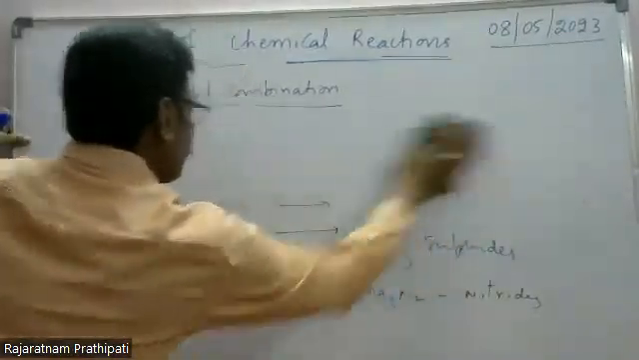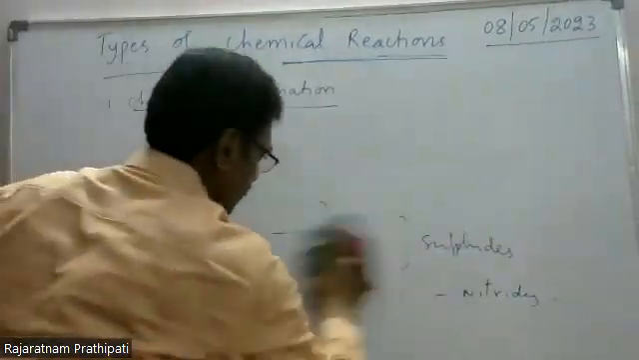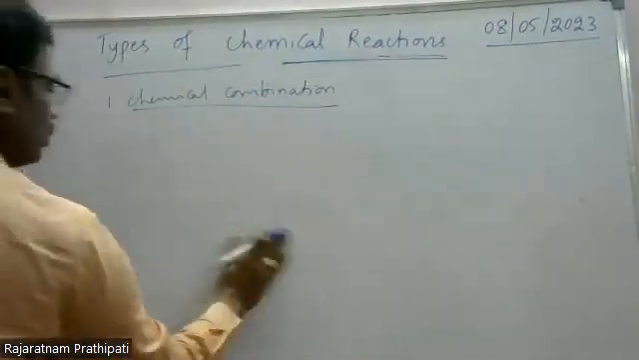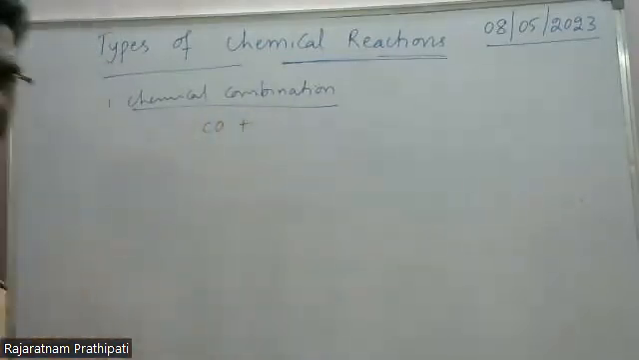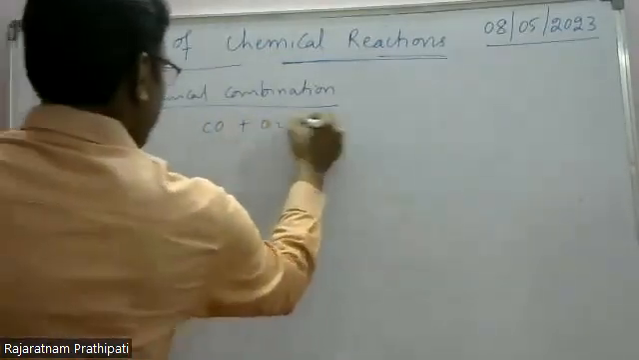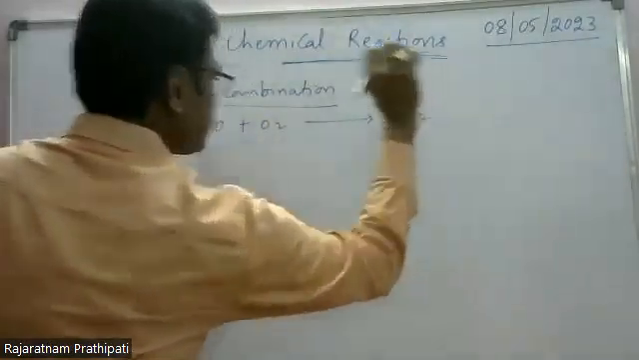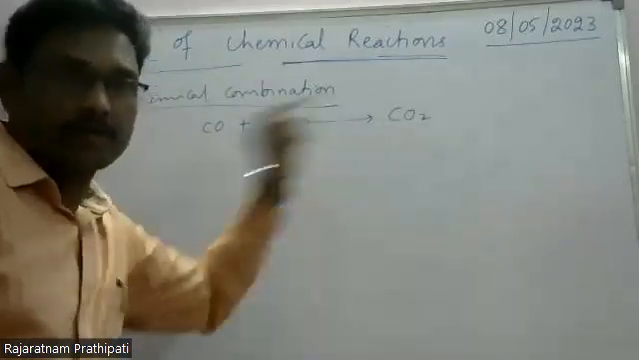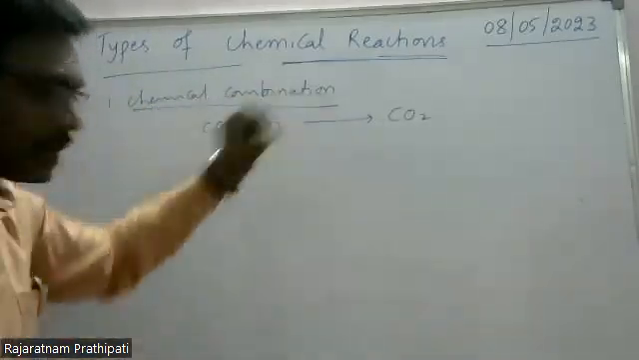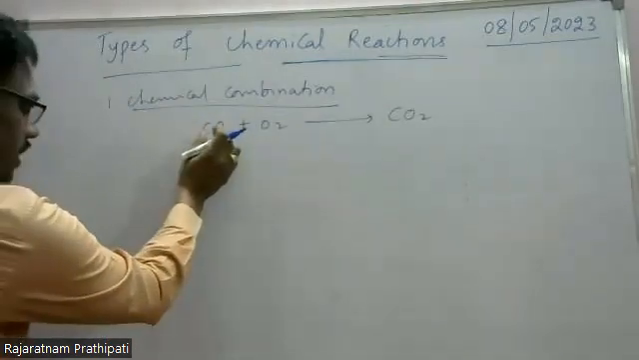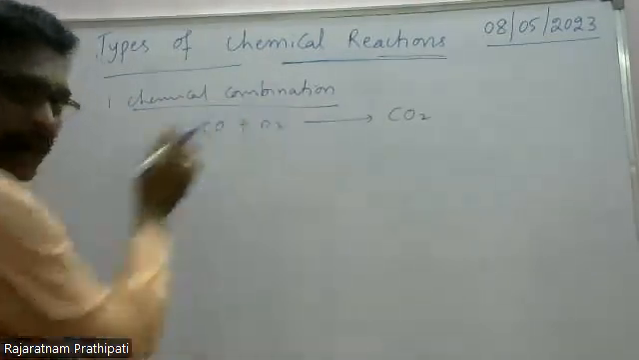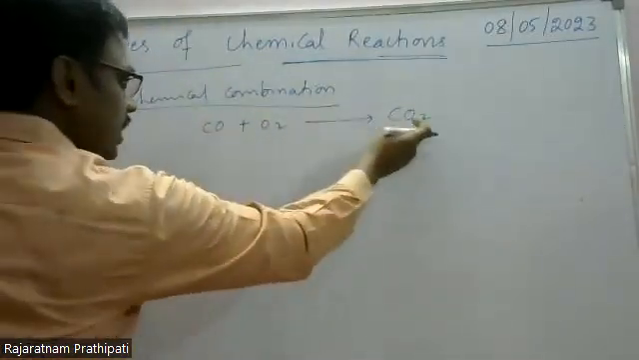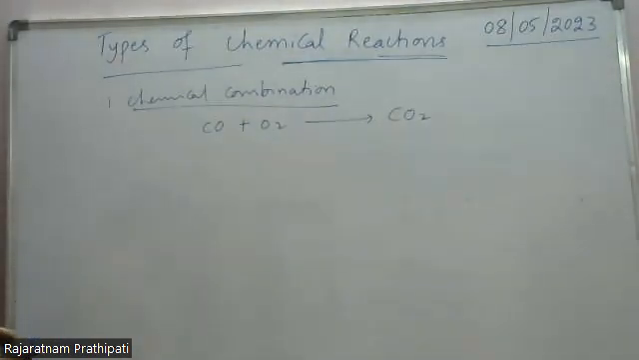If you observe higher oxide formation, it means lower oxides are converted to higher oxides. For example, carbon monoxide is a lower oxide. Carbon monoxide with oxygen produces carbon dioxide. This is the lower oxide, this is the higher oxide. Which category does this come under? Carbon monoxide is a compound, oxygen is an element, CO2 is a compound. So it is the compound plus element gives compound category.